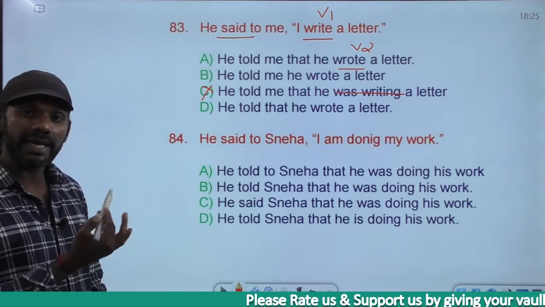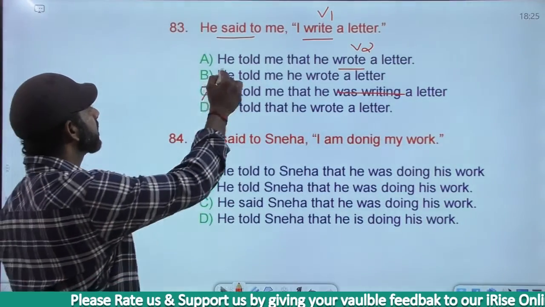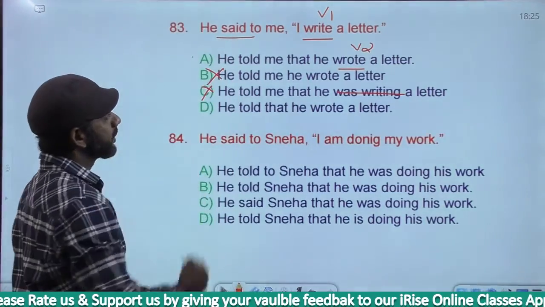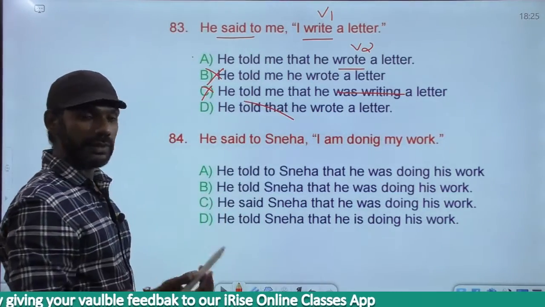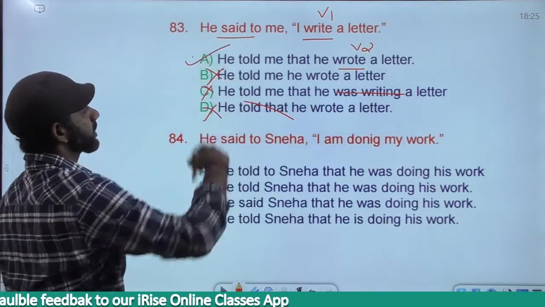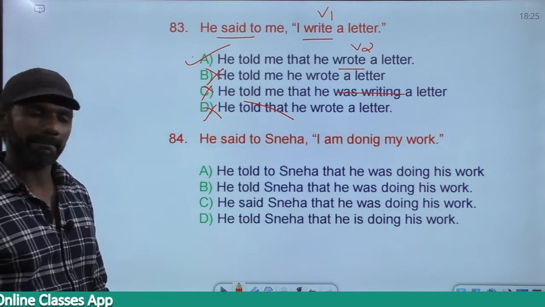When you compare A and B, which is a better option here? He told me that is a better option here. So B is eliminated. Come to D. He told that. Told that is a wrong usage. D is gone. The answer must be option A. He told me that he wrote a letter.